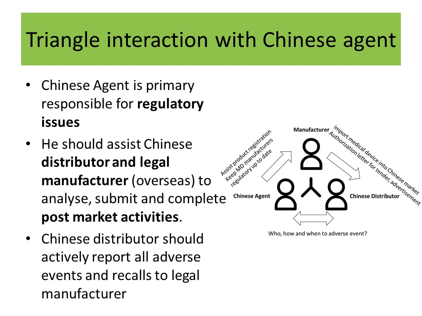It is likely that the Chinese distributor likes to argue with the Chinese agent. This is due to different interests and covering roles after product approval. If an adverse event or recall is registered by one customer, the Chinese agent sees the event first. The Chinese agent should analyze the root cause with the legal manufacturer and report in a given official form, for which only the Chinese agent has an account to log into the official database.